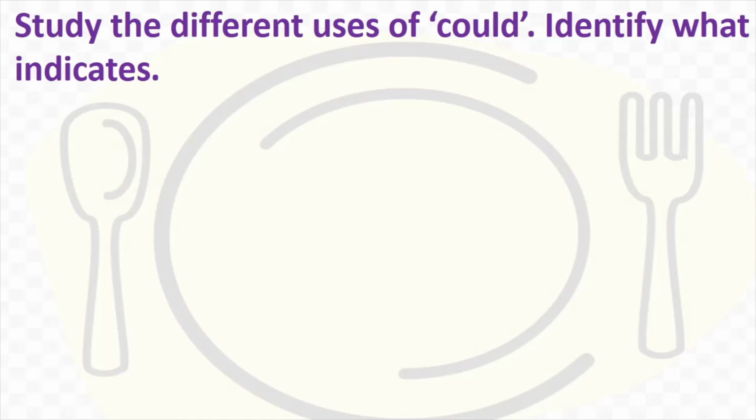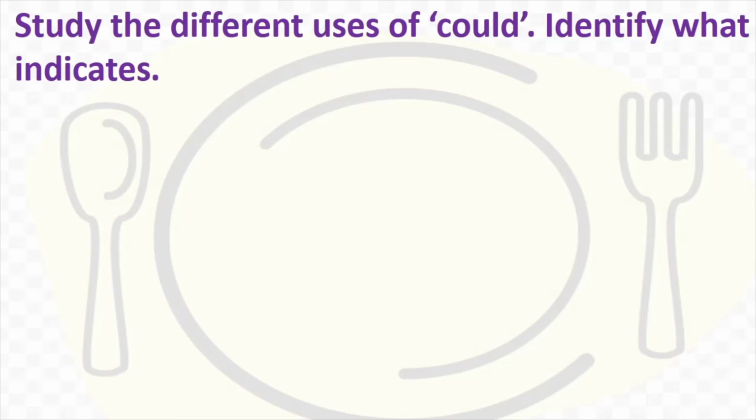Study the different uses of could. Identify what it indicates. So now there are certain words which are used in various situations. One such word is could. It could have different meanings, or it can have different kinds of backgrounds to it. Why are you using could in this place? Here in one sentence could mean something, in another sentence could will mean something else. Okay, so there are different uses of could.